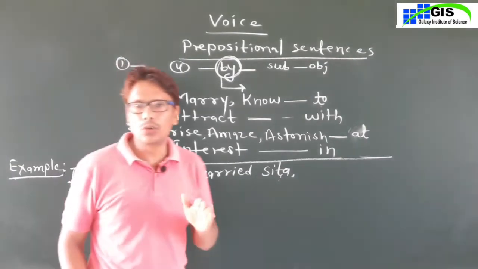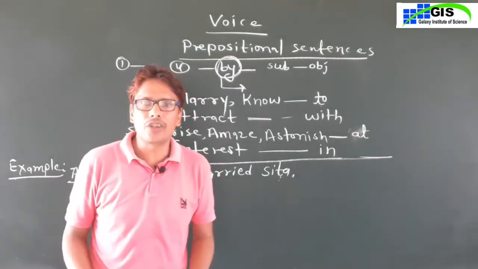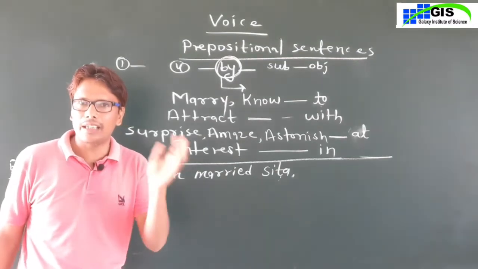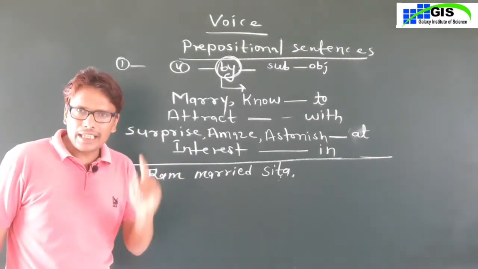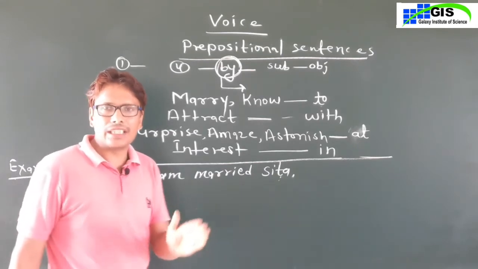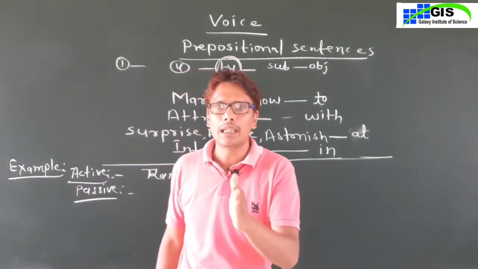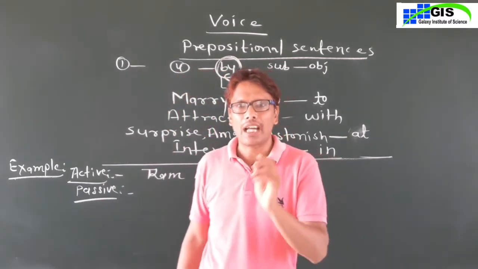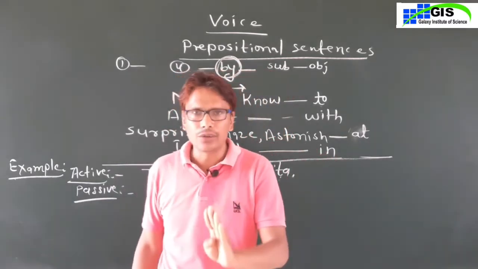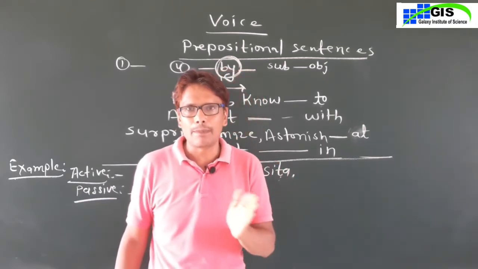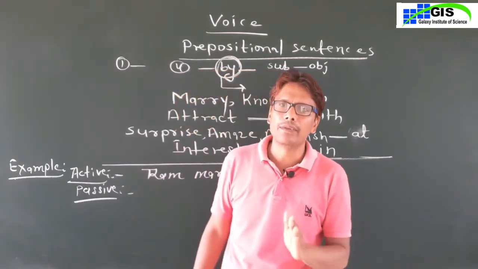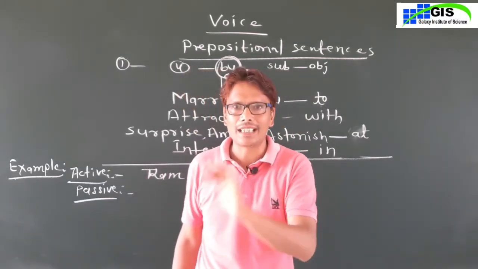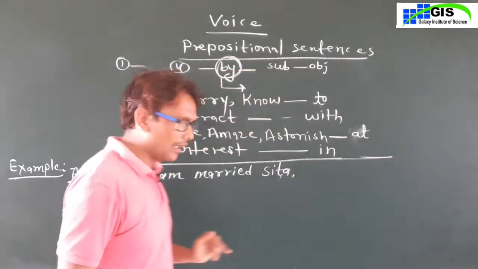I taught these rules in previous classes when I started active and passive. Then I told you, the first rule is change the object into the subject and begin the passive voice. The second rule is you have to write the helping verbs according to the tense, and the third rule is always use the past participle, means the third form of the main verb, and the fourth rule is use a preposition, mostly by, then change the subject into the object.